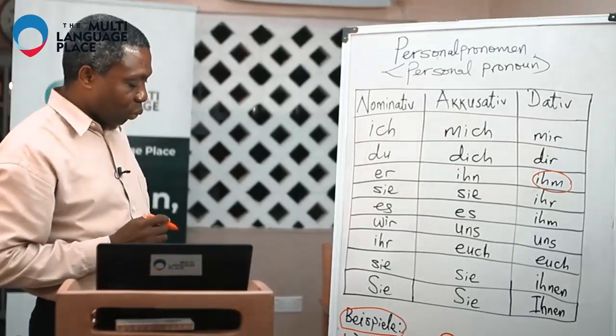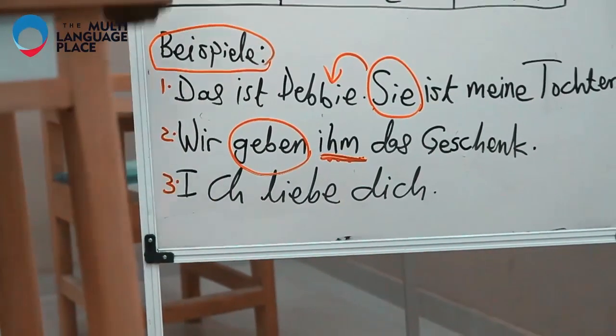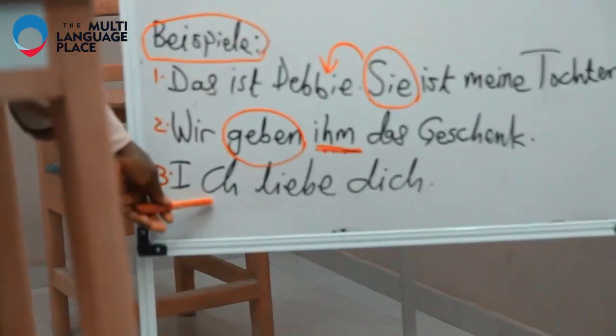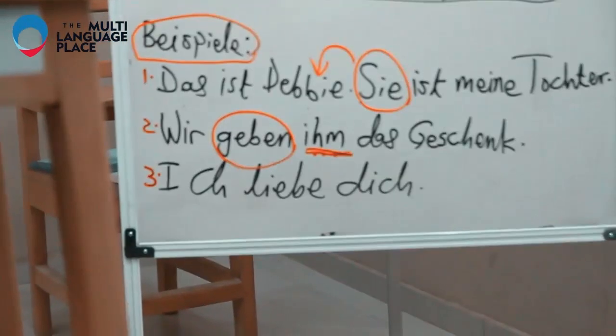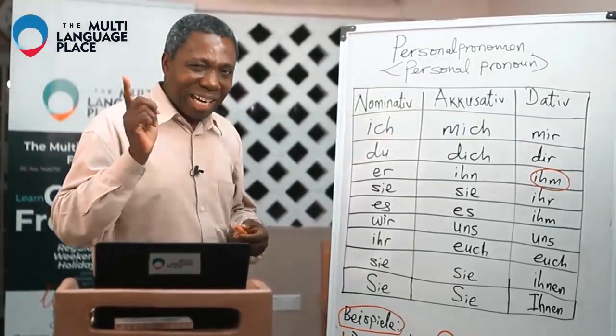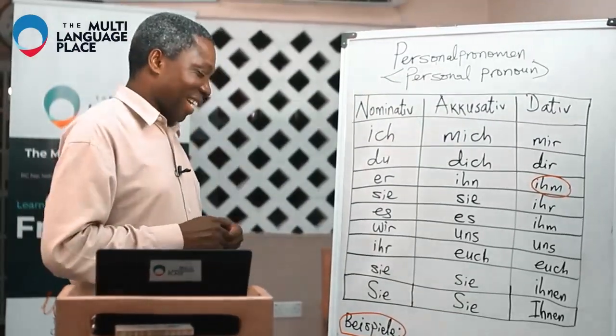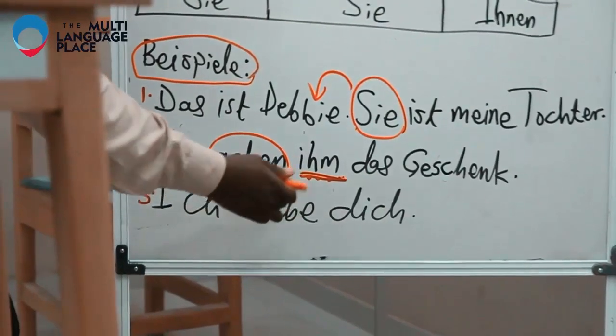And then we'll come to the third one: ich liebe dich. This one is in the nominative, of course, you see it here. Ich liebe dich means I love you. And that's one of the sentences that is known by so many people. Even if they can't speak good German, they can speak that.